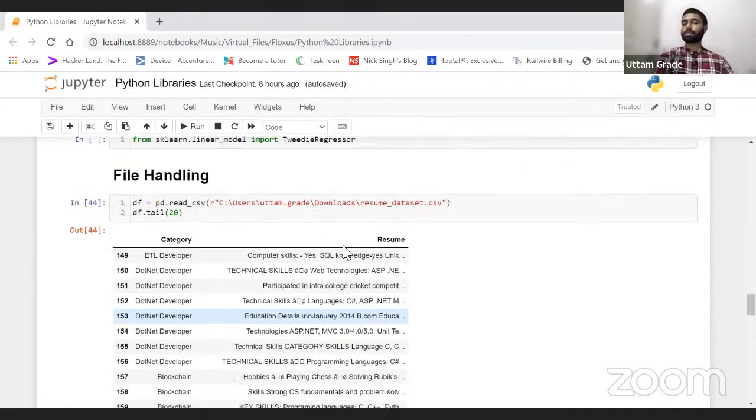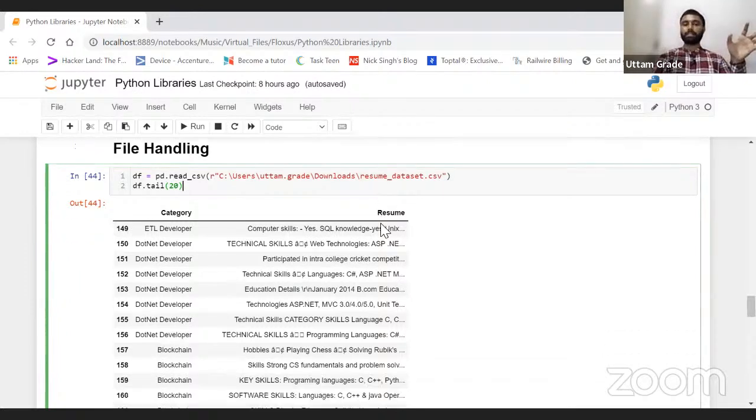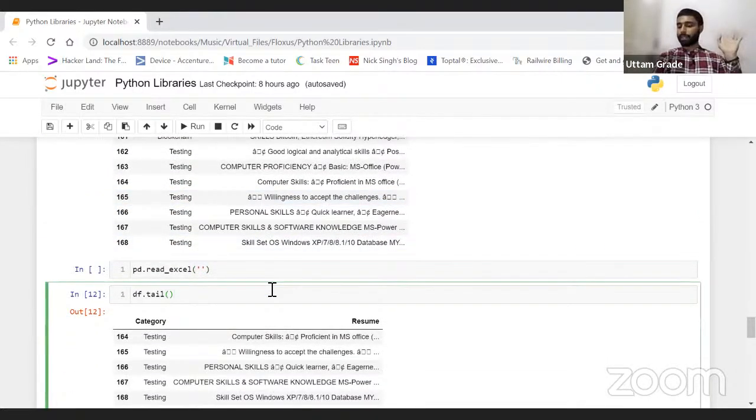We have covered a lot of stuff today: what exactly libraries are, how to use libraries, and how file handling works in real-life scenarios as well, right? With any type of library or any type of data we can work in this way. Anything, guys, you can ask if you have.